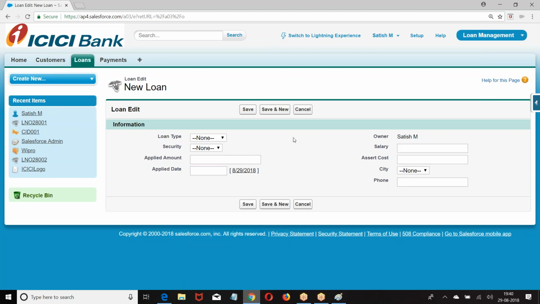When you say master detail, in that field, what data can be stored? If it is a date field, I can store the date value. If it is a currency field, I can store a currency value. If it is a number field, I can store a number. When it is a master detail field, what type of value will be stored in the field?